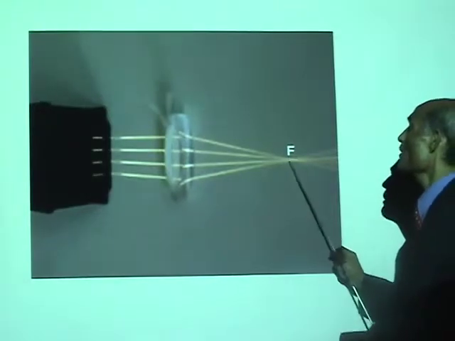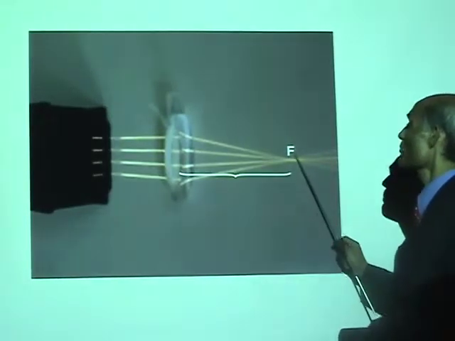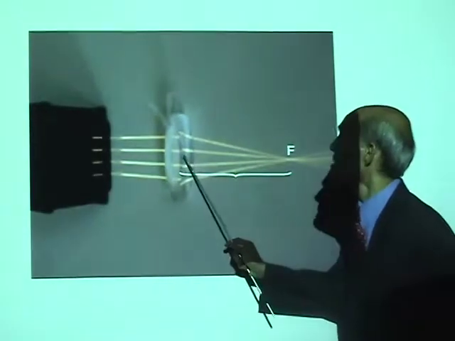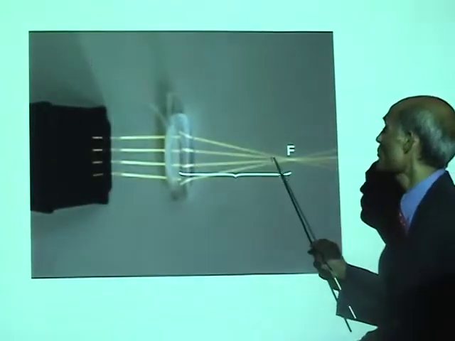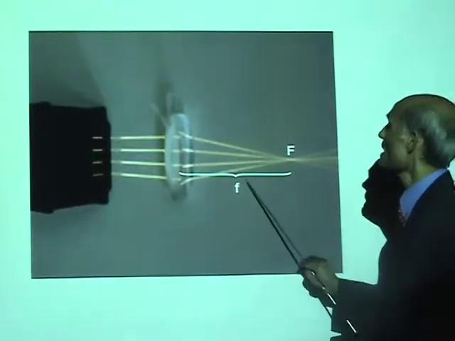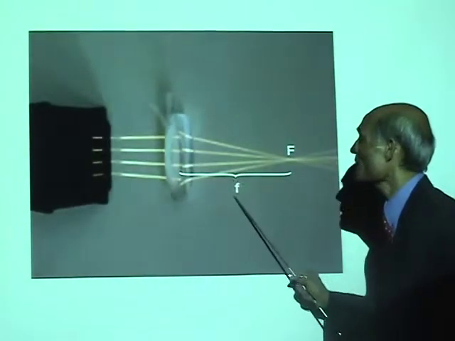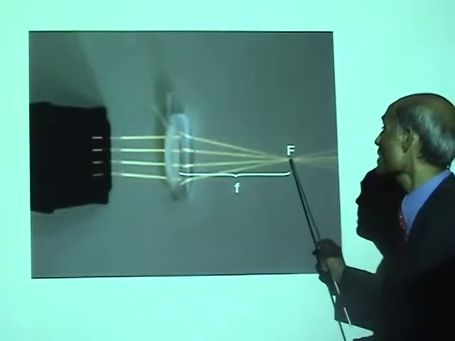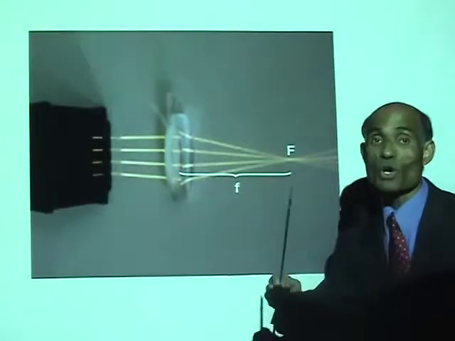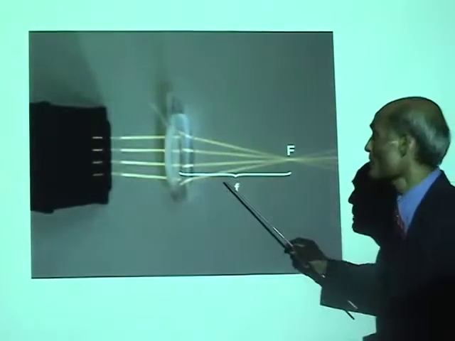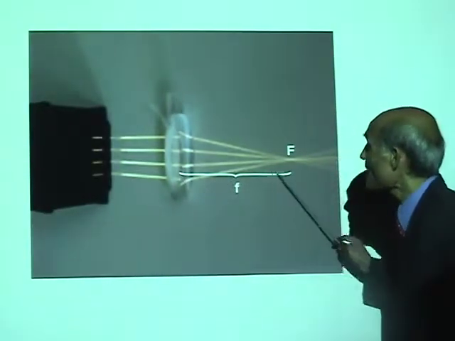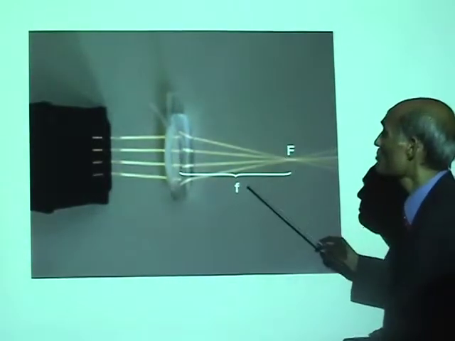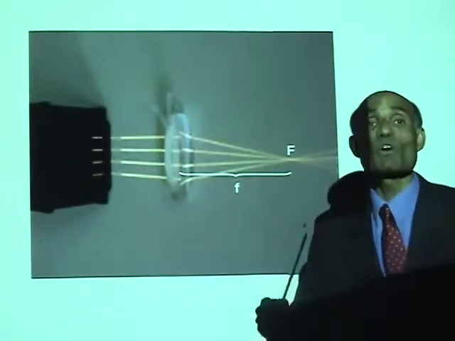That point is called the principal focus, represented by the uppercase F, and the distance from the center of the lens to the principal focus is called the focal length. We will represent that by the lowercase f. The uppercase F is the point called the principal focus. The lowercase f is the distance from the center of the lens to the principal focus, and we call it the focal length.